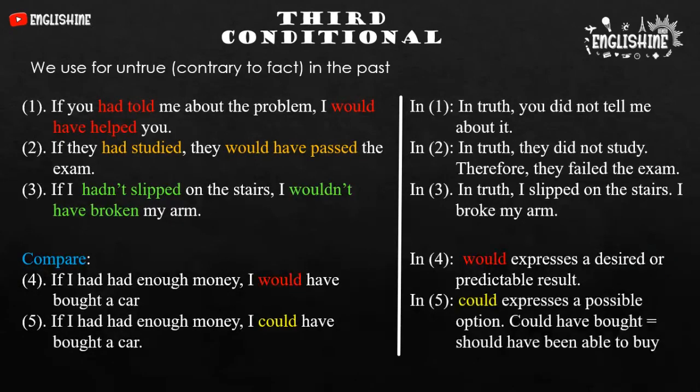In example number 5, could expresses a possible option. Could have both mean should have been able to buy. The examples number 1 to 3 are untrue or impossible conditions. And the examples number 4 to 5 are true or possible conditions.